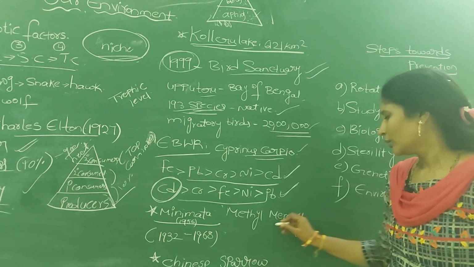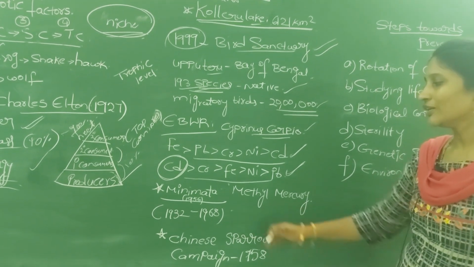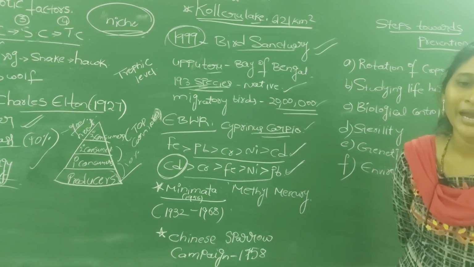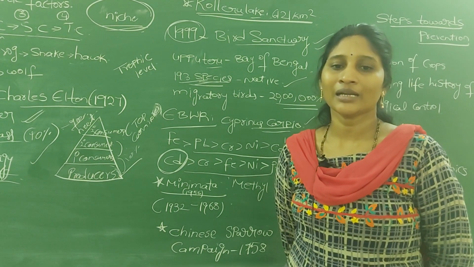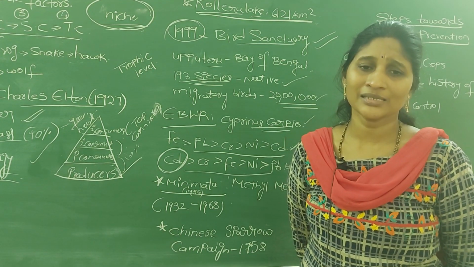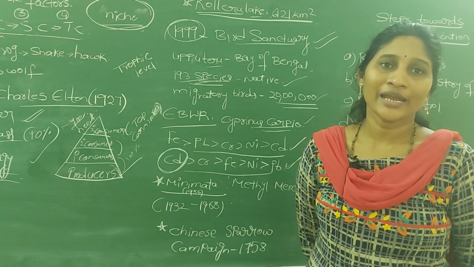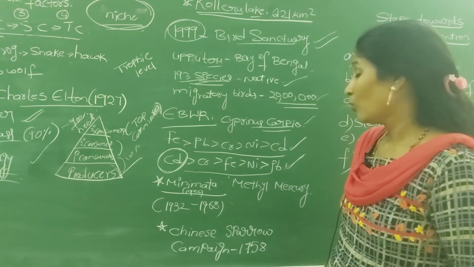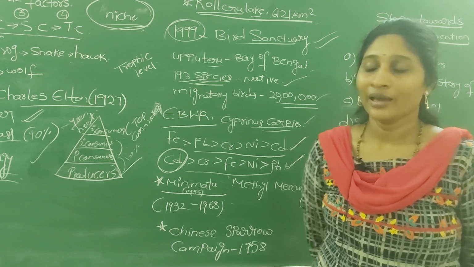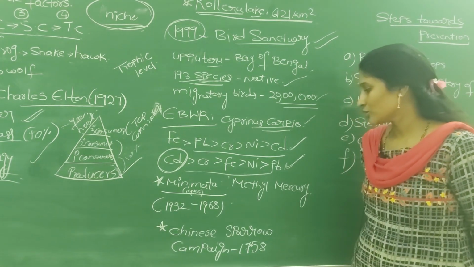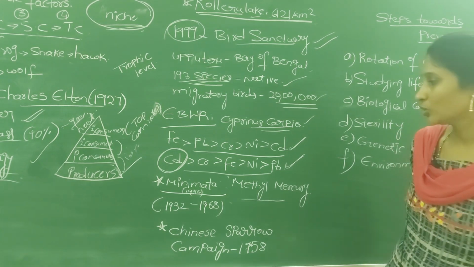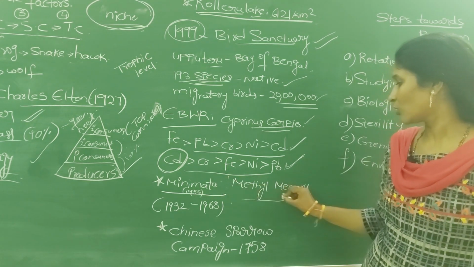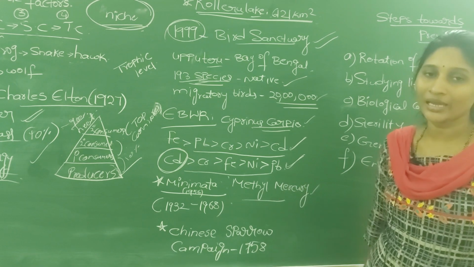And next, the major tragedy in 1956 that we call Minamata disease. So Minamata disease was seen in Minamata city in Japan in 1956. It is the most unforgettable tragedy. So this Minamata disease is caused by the chemical known as methyl mercury. So you have to remember that Minamata is caused by MM, meaning methyl mercury.